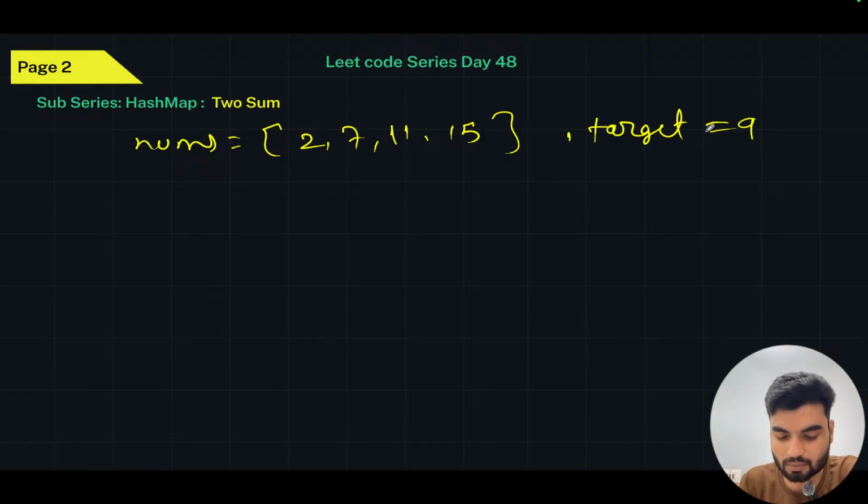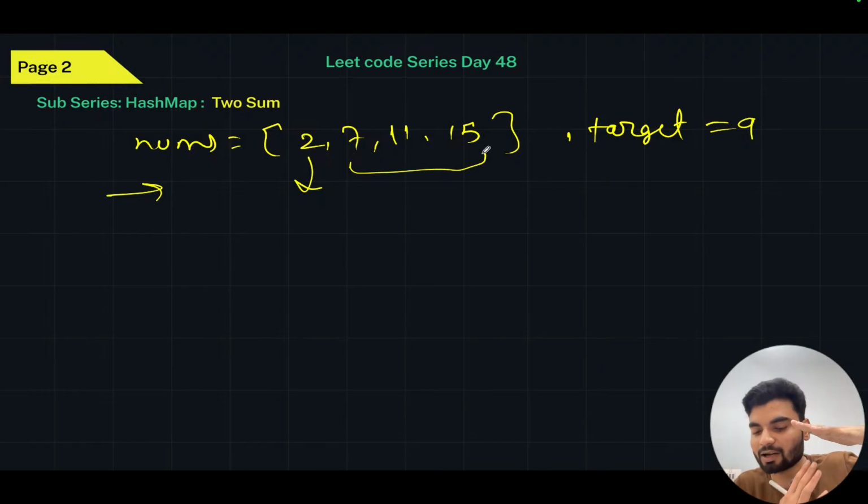Now there are two ways. One way is that I can take two loops. One loop will give you one element, for example this 2, and then I can check the sum of this element with all the other elements. So basically, I will have one external loop that takes elements one by one and checks all the rest of the elements. If we get the sum, we'll return those particular indexes. I have taken 2, so I'll check 2 with 7.